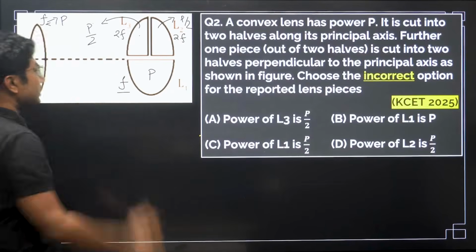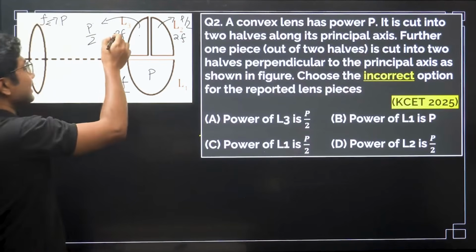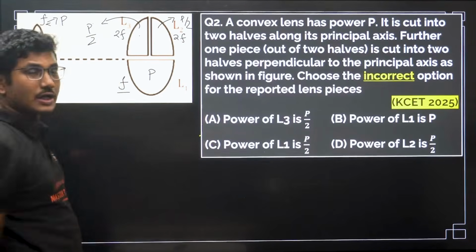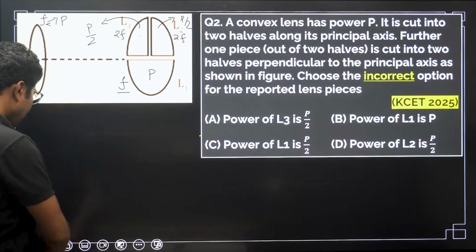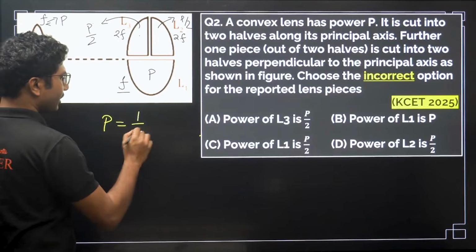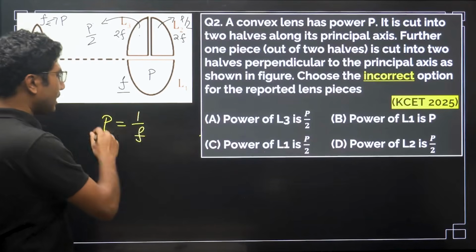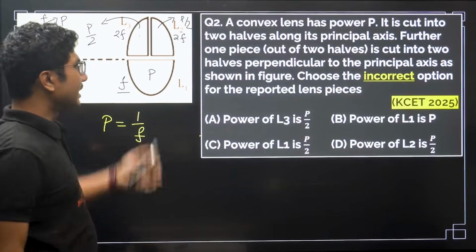So focal length unchanged means power, which is 1 by focal length, will remain unchanged. Whereas in this case it will be halved because focal length is getting doubled. Clear? If you forget, power is given by 1 by focal length. So if focal length is getting doubled, power will be halved. As simple as that. So now let's see the options.